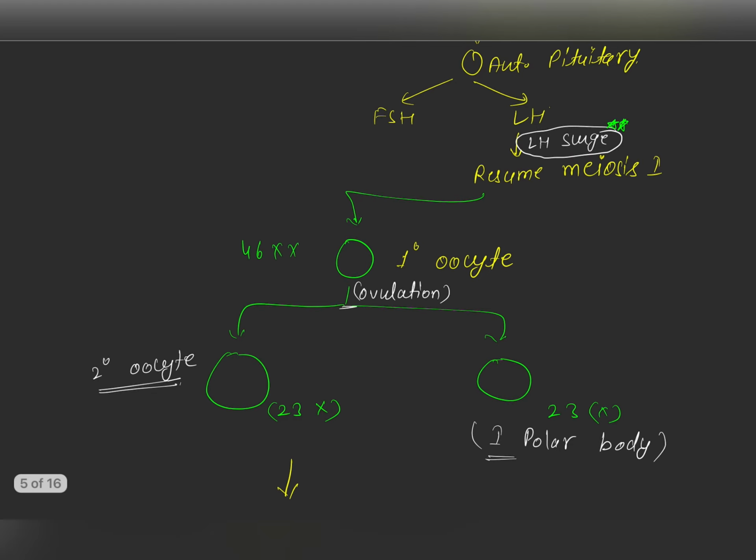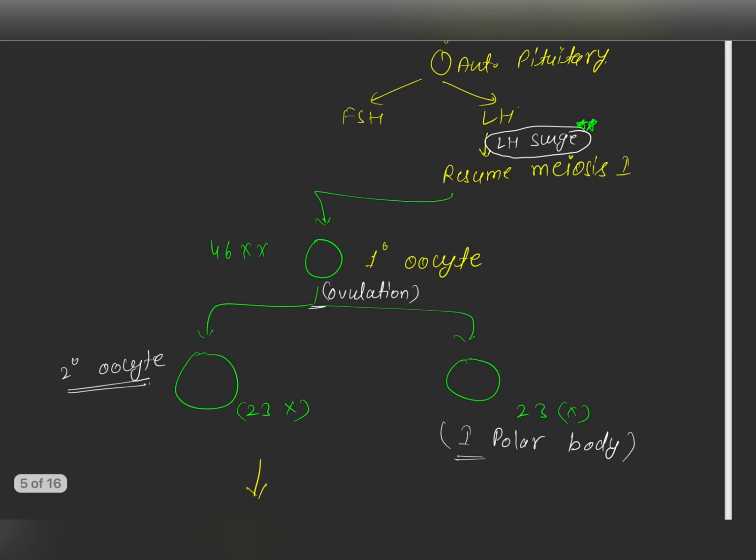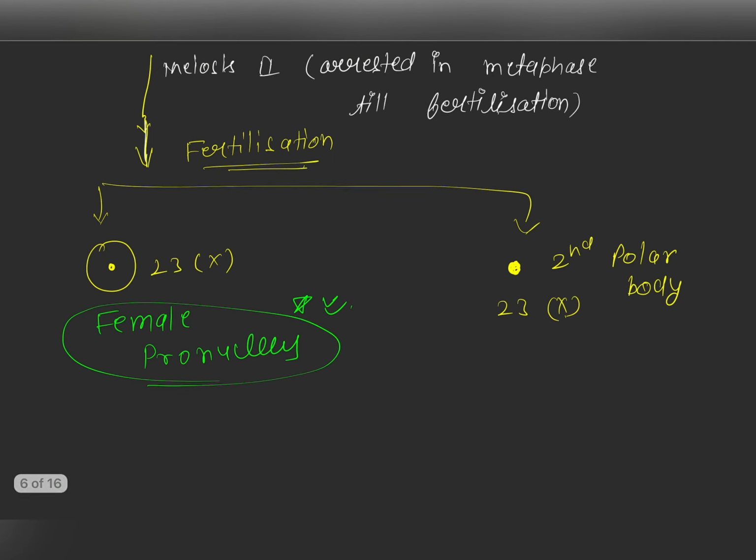Then this primary oocyte gets converted into the secondary oocyte and one polar body. Now this stage is also arrested, in metaphase, till fertilization. So meiosis second will only happen when there is fertilization. If fertilization occurs, then meiosis second takes place, and there will be formation of the female pronucleus and the second polar body.